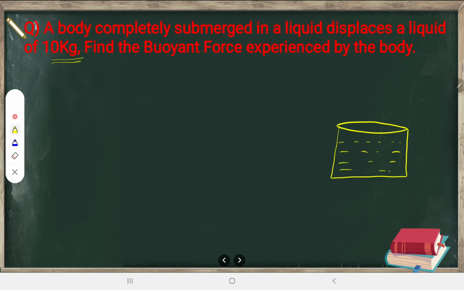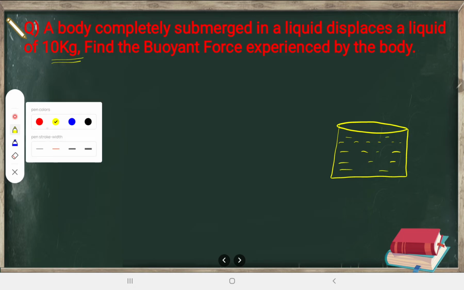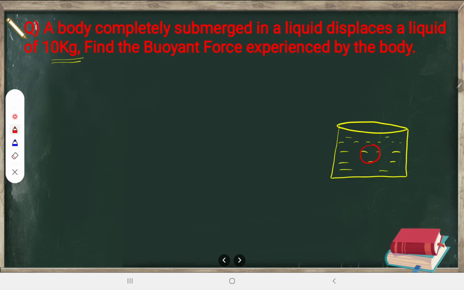In that I will submerge a body, I will put a body inside that. We found that it is going to displace some liquid, so it came out, and in a container when we collected it, we got to know that this displaced liquid is 10 kg. How much is this displaced liquid? This displaced liquid is 10 kg.